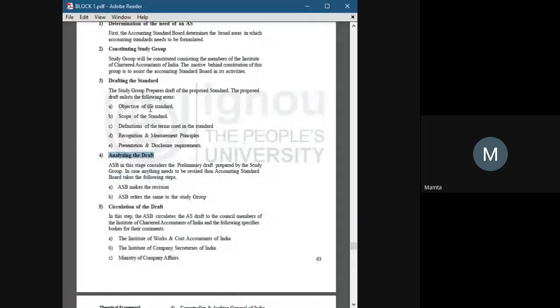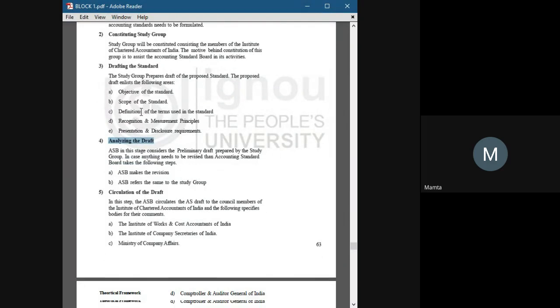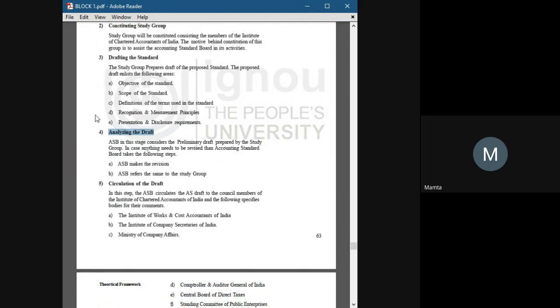We test the accounting standard: is it required or not, is it perfect or does it need some changes?